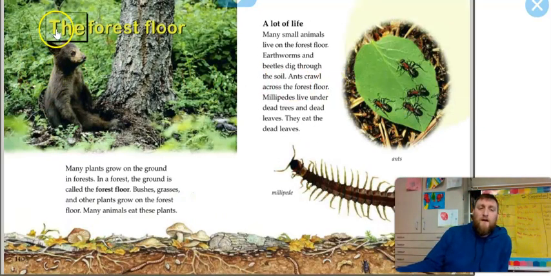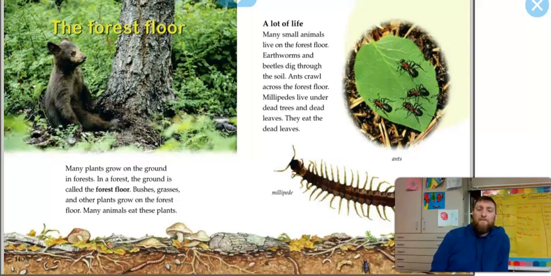Here we go. The forest floor. Many plants grow on the ground in forests. In a forest, the ground is called the forest floor. Bushes, grasses, and other plants grow on the forest floor. Many animals eat these plants.